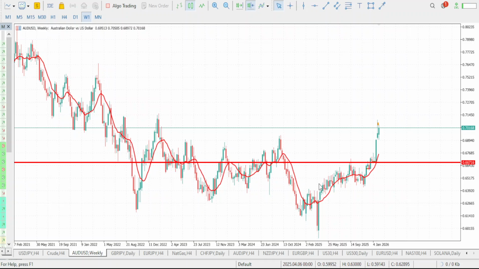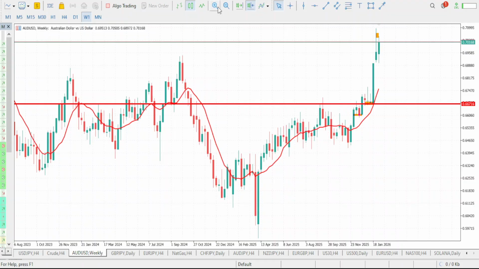Now, if you take a look at this AUD/USD, we will start with the trend. As you can see, the trend on our AUD/USD is an uptrend move. The market is very clearly to the upside. We are having a series of higher highs and higher lows. Now take a look at this movement right here on the weekly time frame.